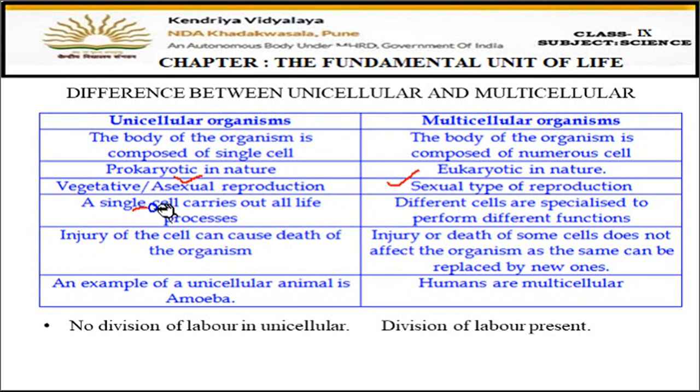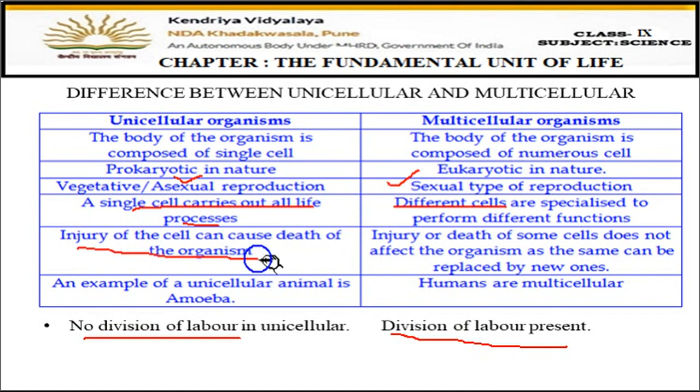Now in unicellular, a single cell carries out all the life processes, meaning a single cell will perform all the functions: respiration, nutrition, digestion, excretion, everything will be done by that single cell. Whereas in multicellular organisms, different cells will perform different functions, right? Like the cells of the stomach have different functions, the cells of the lungs have different functions, the cells of the heart have different functions. So there is division of labor present. Division of labor means the work is divided, whereas in unicellular there is no division of labor. Everything has to be done by that single cell.